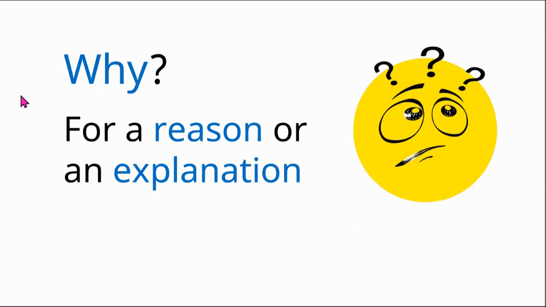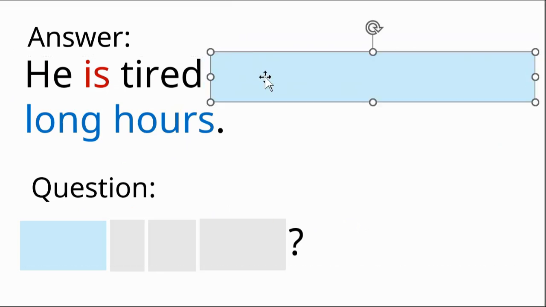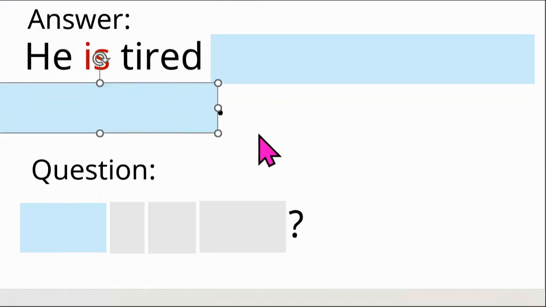The question why is for a reason or an explanation. So the answer is he is tired because he works long hours. So we want to know the reason that he is tired.